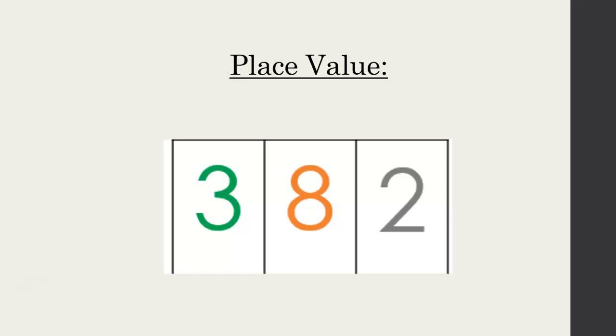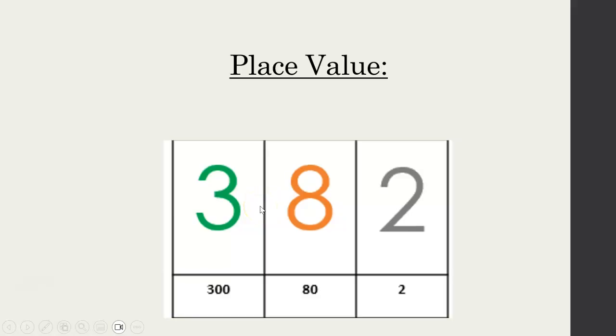Then I said we'd talk about place value. So what do I mean by place value? Well, if I was to read this number out loud, it would be 382. How did I get that? Well, this 3 represents 3 hundreds. This 8 represents 80, or 8 tens is what we might call it. And then the 2, that's just 2 units, 2 units by itself.